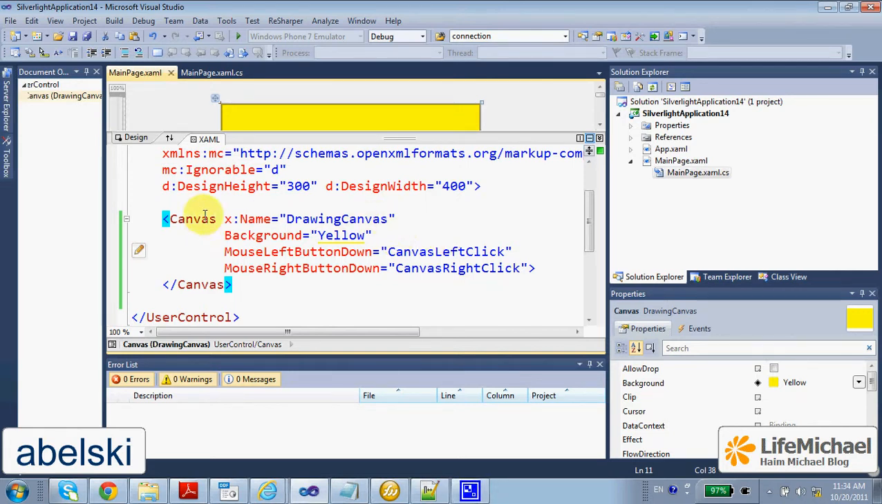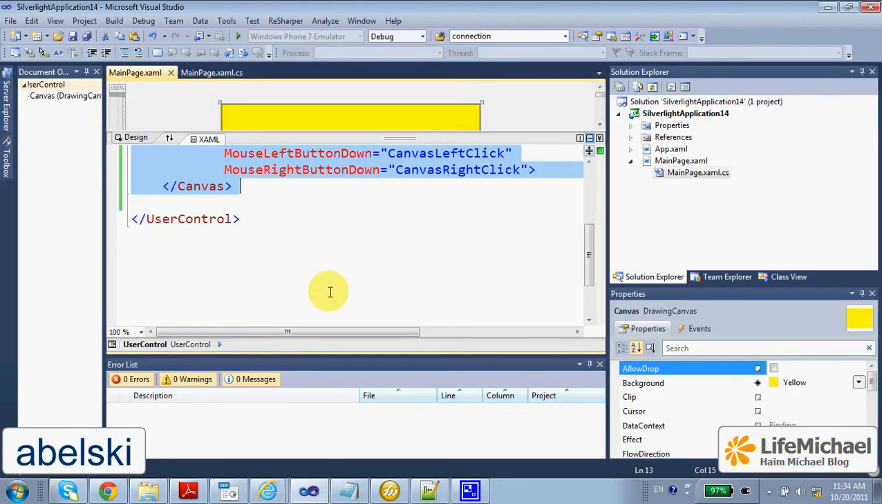In this code sample, we create a simple canvas specifying the attributes mouse left button down and mouse right button down assigned with names of functions. We actually specify which functions we want to be invoked each time the user presses the left button or the right button of his mouse when the mouse is above this specific canvas.